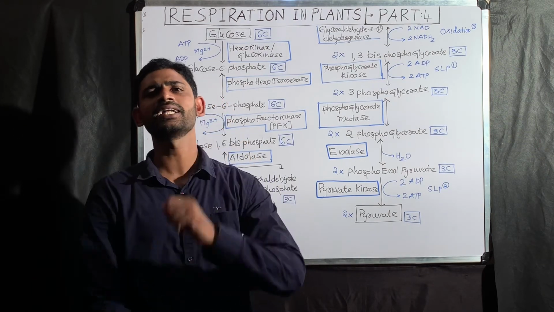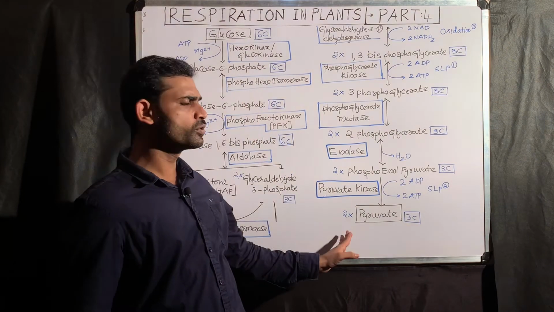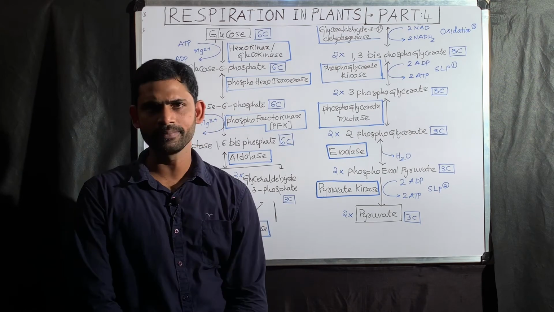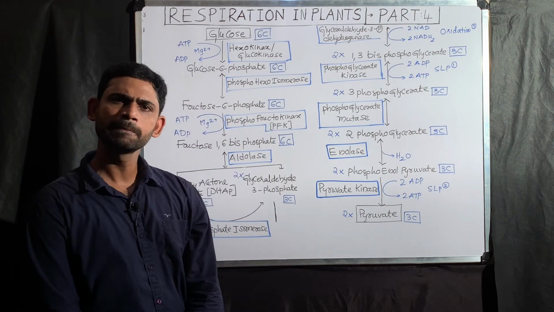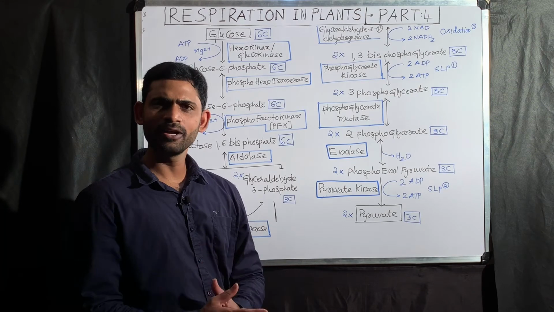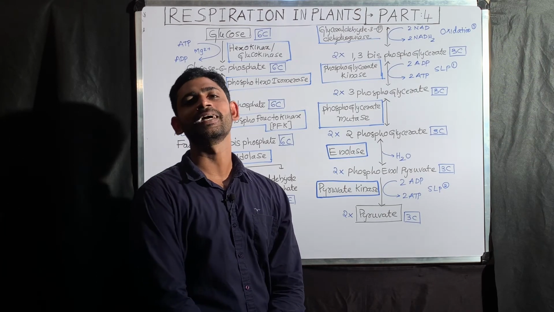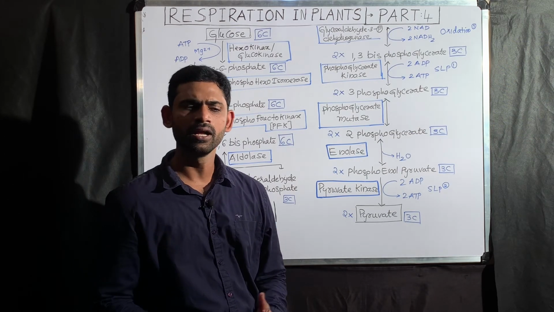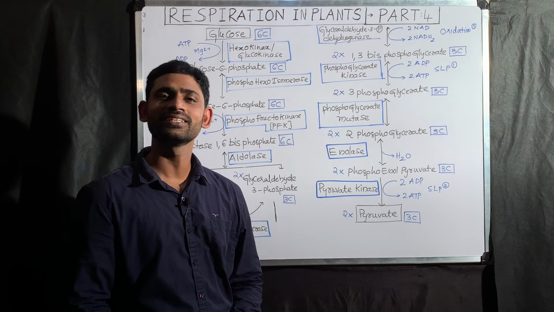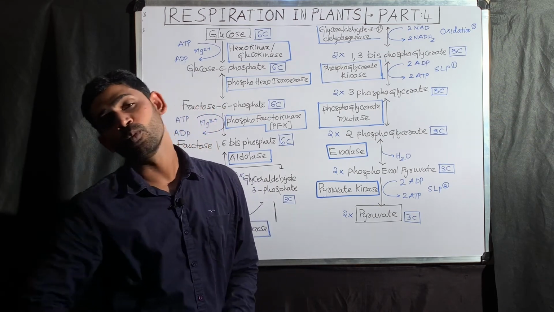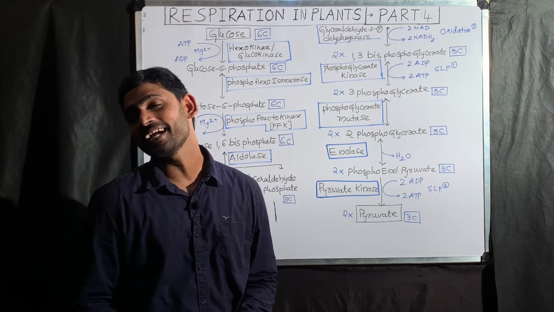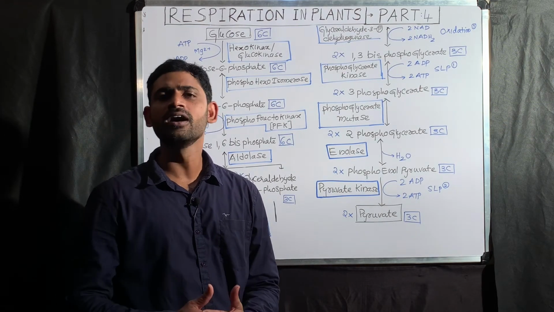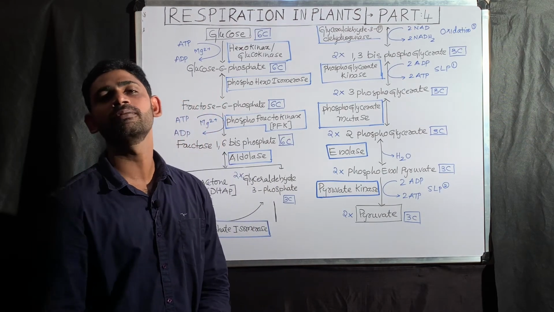Second conclusion: I wrote glucose to pyruvate. Even though it is aerobic cellular respiration, is there any involvement of oxygen here? No. That means in glycolysis, there is no involvement of oxygen. That is why I said glycolysis is a universal metabolic pathway, occurring in both anaerobic and aerobic conditions, responsible for giving energy. Why does it occur in both aerobic and anaerobic conditions? Because this metabolic pathway is designed to occur without direct involvement of oxygen.